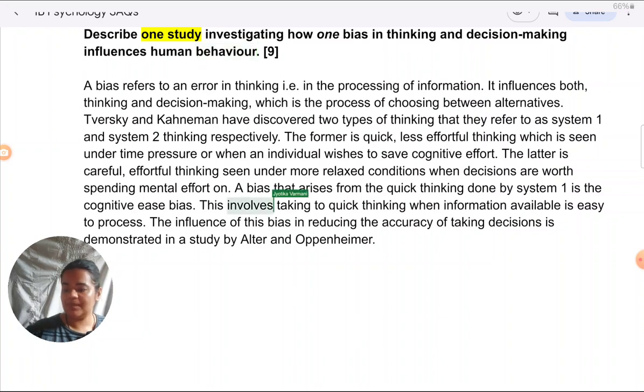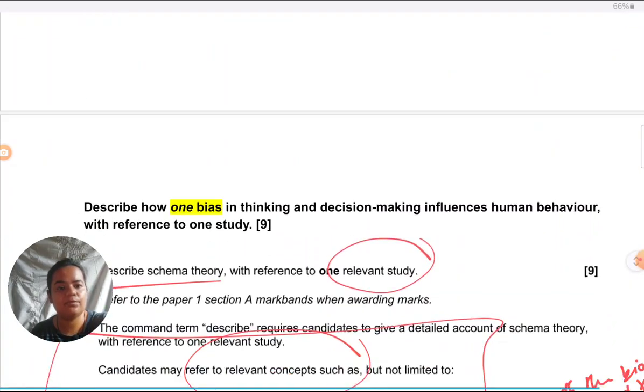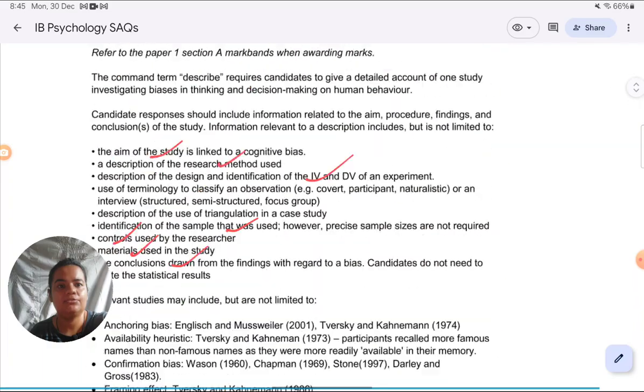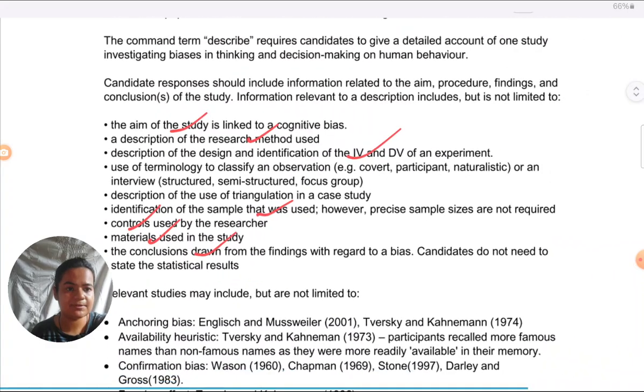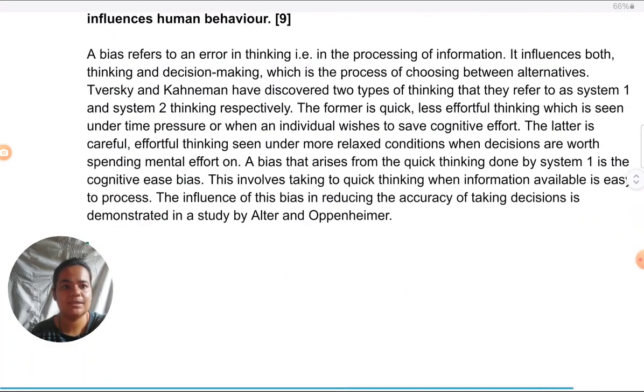Now, this bias, which behavior it's influencing, you can see I have defined the bias as such. Of course, that's important. And then I've quickly referred to the behavior which is being influenced. The accuracy of taking decisions, that is being influenced by this bias. So I've identified that also very directly. Now I will write about the study. Keep that mark scheme in your mind when we are writing what we had seen in the mark scheme. We need to cover aim, IV, DV. Make sure you're covering all these features. Okay, so I'll show you how we should cover these features.